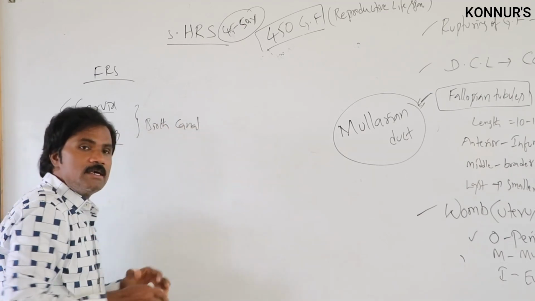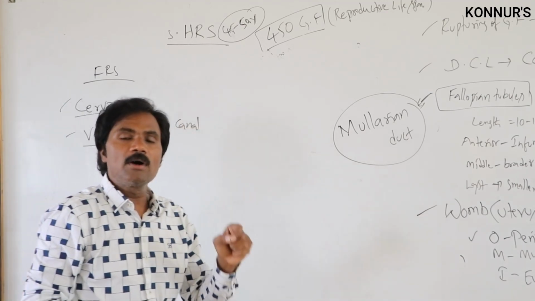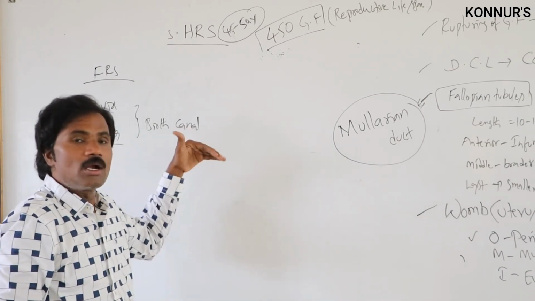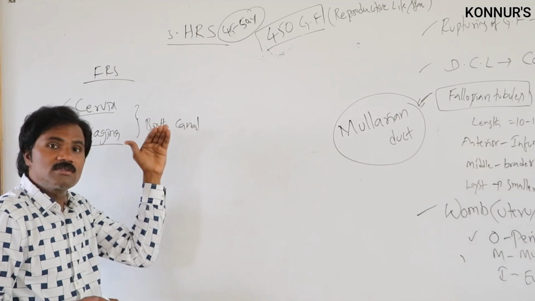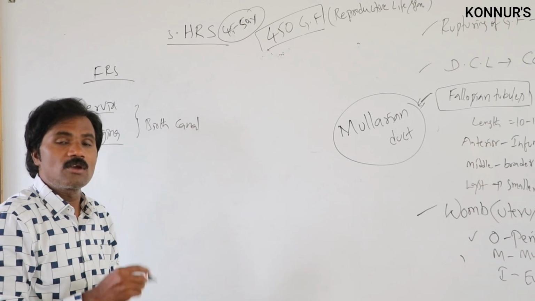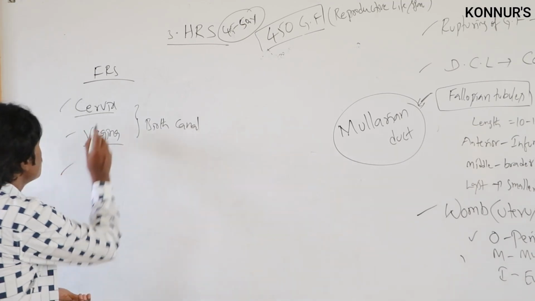That is important. What is the copulatory part of the female reproductive system? That is the vagina. The cervix and vagina we call the birth canal. Which part secretes the vaginal fluid?